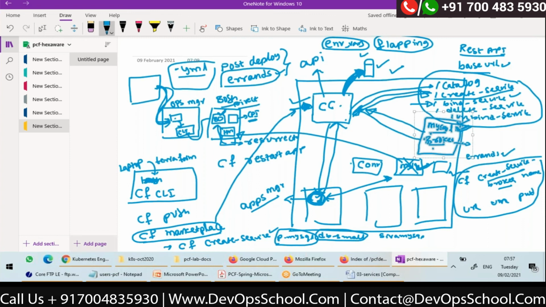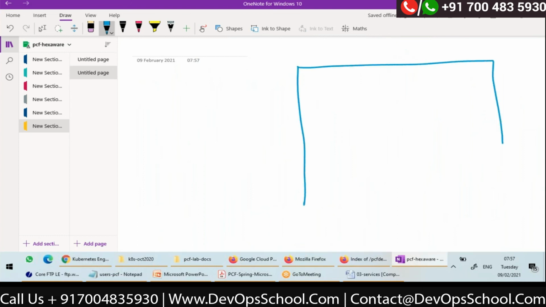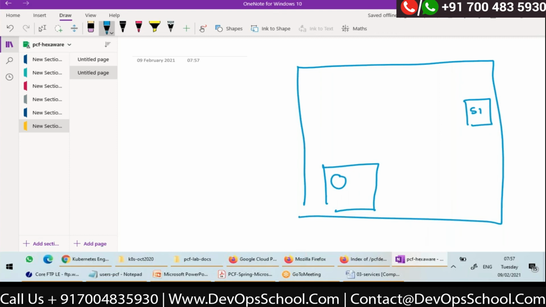Let me tell you. Let's assume that this is my cell and here is my container. What I did till now, this is a service broker. Through the service broker, we have created a MySQL database in this case, which is inside Cloud Foundry itself. And we have bound this application to this service. Once I have bound the service, the credentials to connect to this database are available as environment variables.